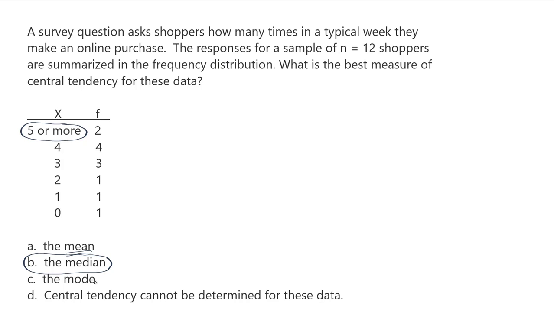Now, why not the mode? Well, the mode is reserved typically for one of two situations. Either you have numerical data, sort of like this, and there is a very strong pronounced mode. For example, if I were to graph it, I might have data that looks like this.